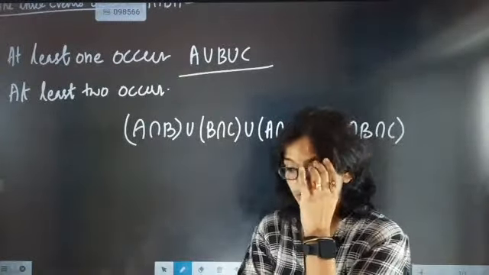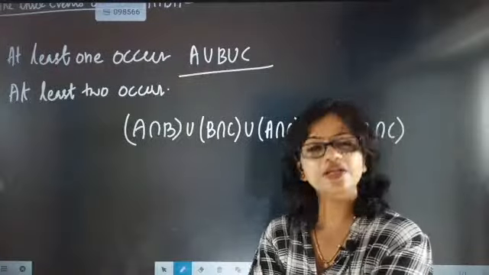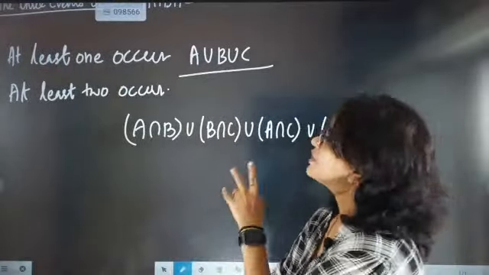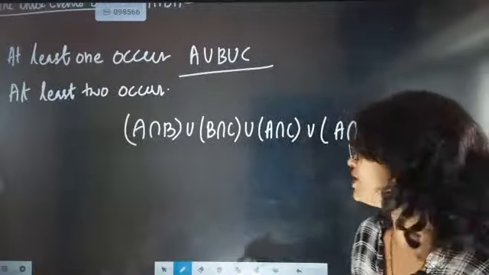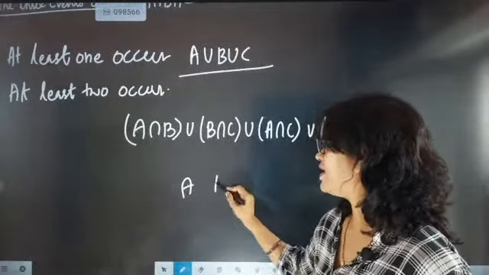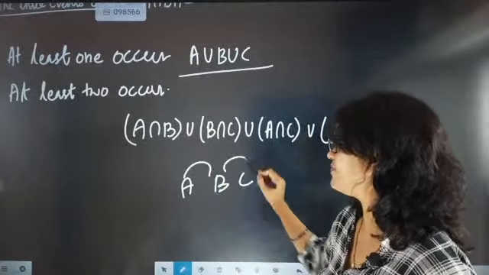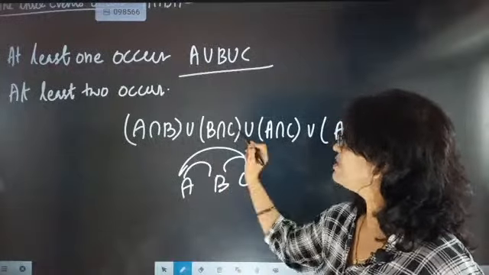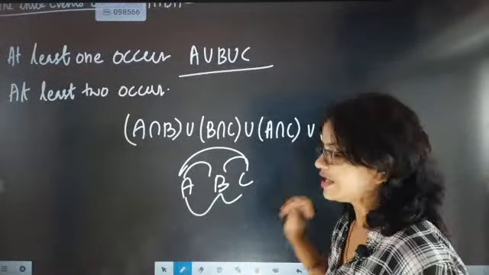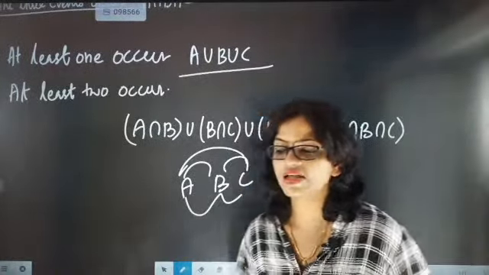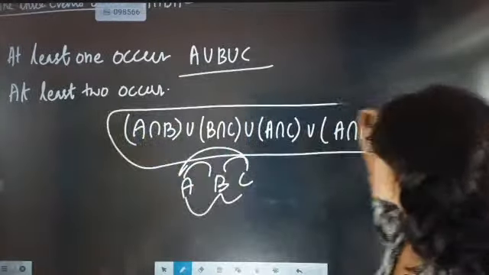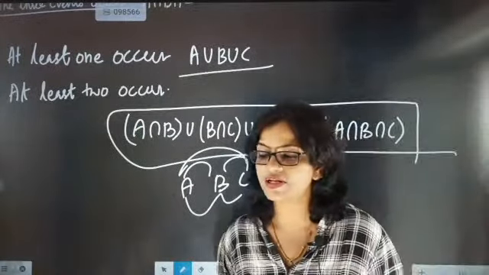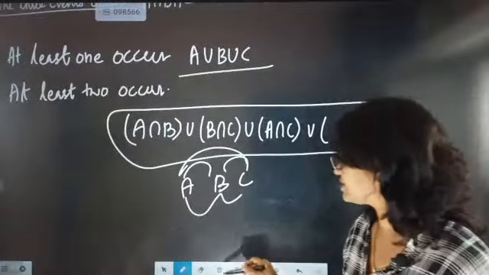When we are talking about three events, how are we presenting them? First we write that two are occurring, and the third one we leave out. Like that we do the arrangement. A, B and C are there. So first AB, then BC, then AC: AB, BC, AC, and then all three, ABC. This is exactly called at least two occur. So when at least two occur, the probabilistic approach can be like this.